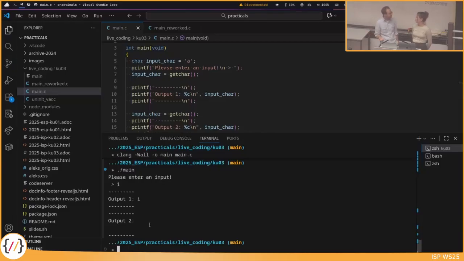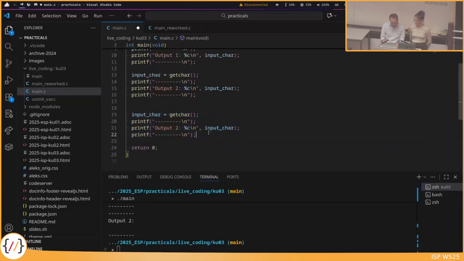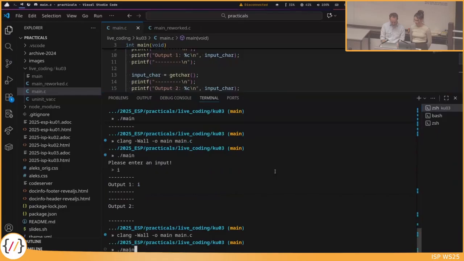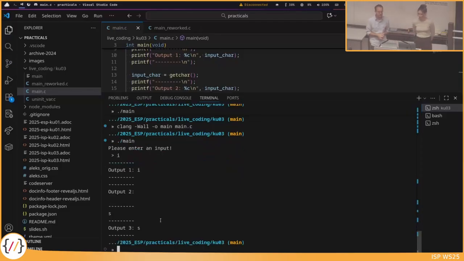Maybe you can only enter one character per program. Should I try it out if I have a third output here maybe? Output 3, I read in one more character, compile it again, run it again, I for ISP. Okay, now I don't print the prompt, but my program doesn't terminate, so I could enter one more character at this point. An S, for instance. And output 3 is the S. So this is kind of awkward, what's happening here.